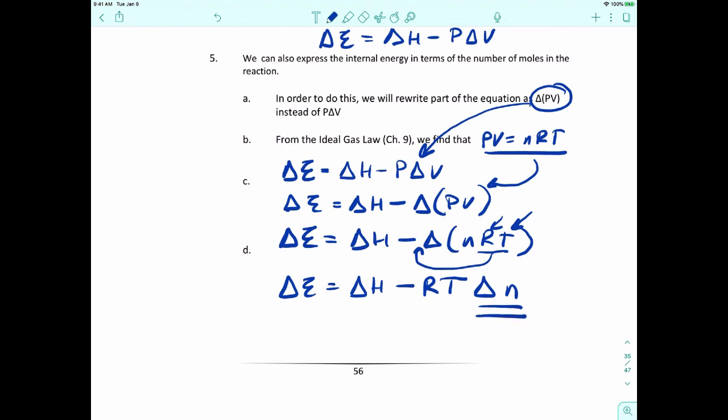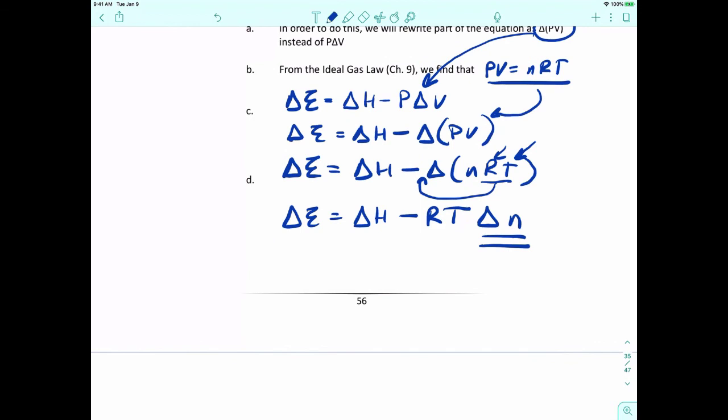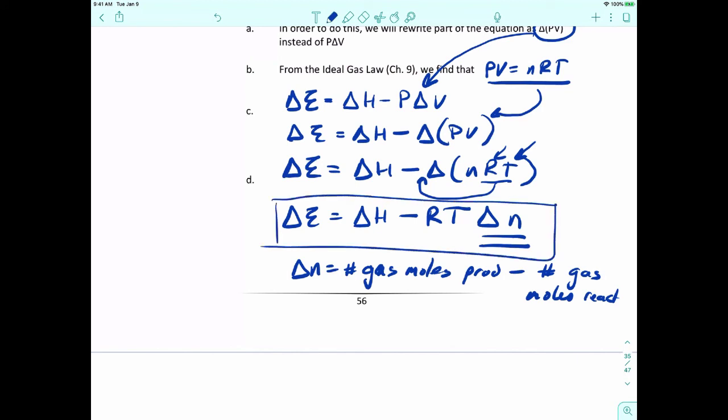And so going back to what we were talking about before, delta n is the change in the number of moles. So this is going to be the number of gas moles of product minus the number of gas moles of reactants. And so that's how internal energy and delta H are related to each other.